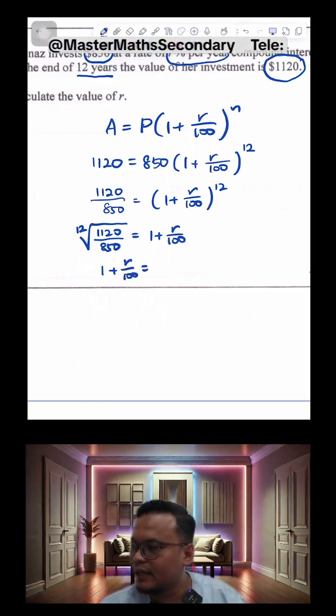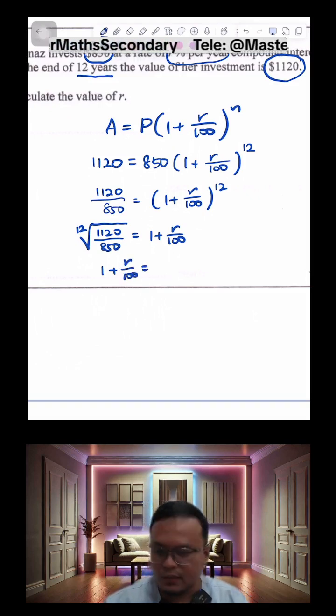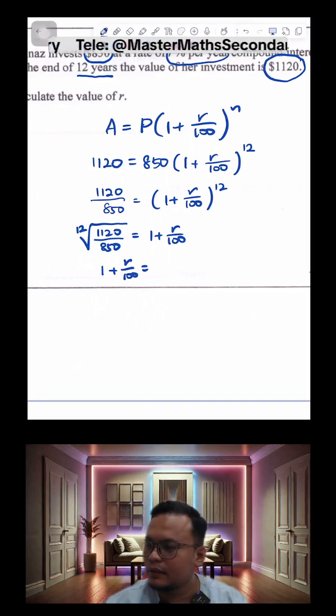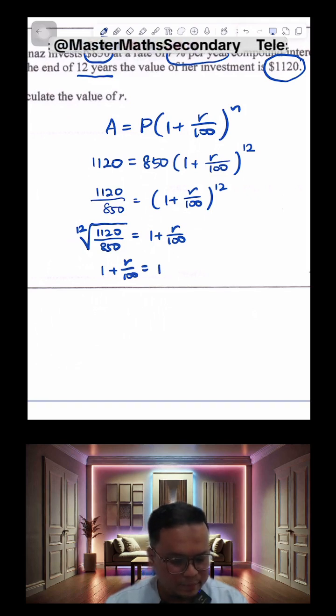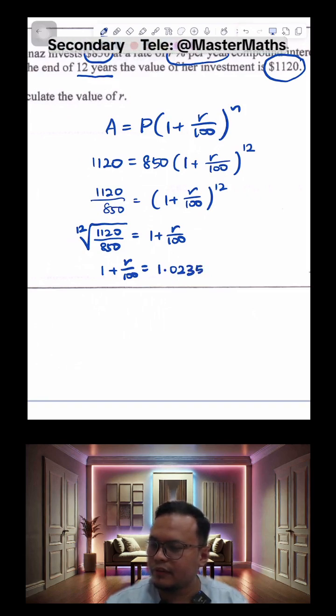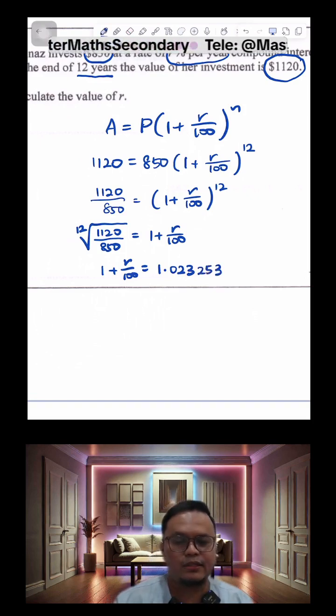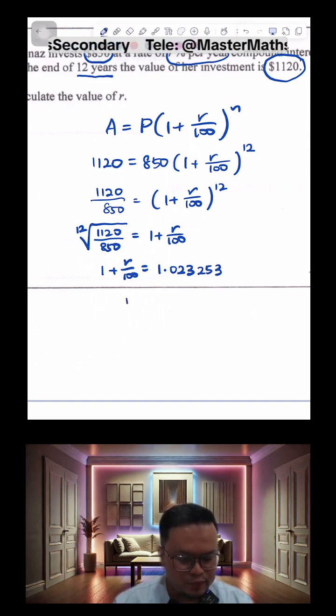When I punch this into my calculator, what I get would be 1.023253. To get rid of the 1, we minus 1 on both sides.